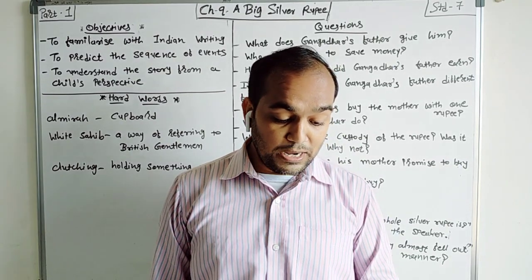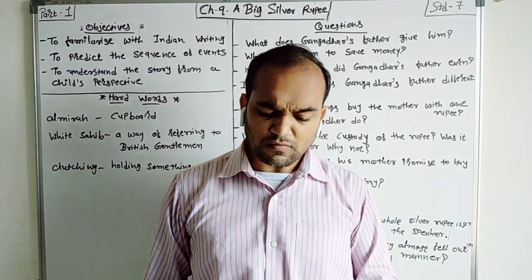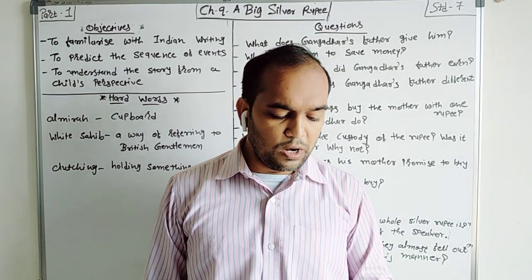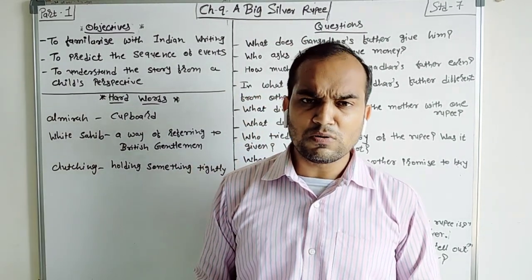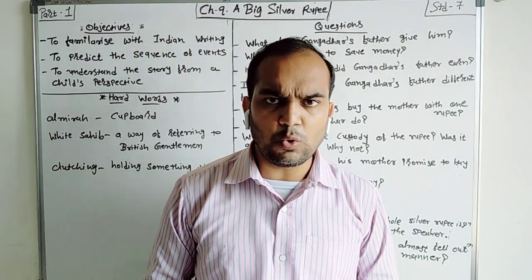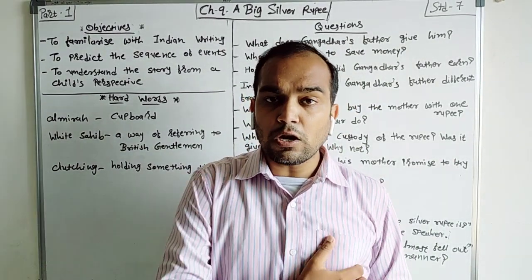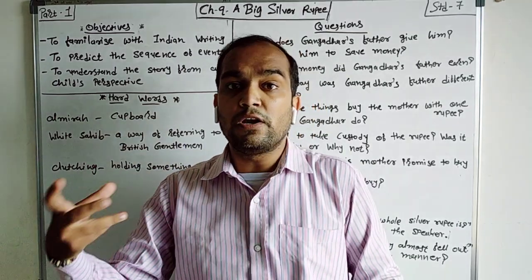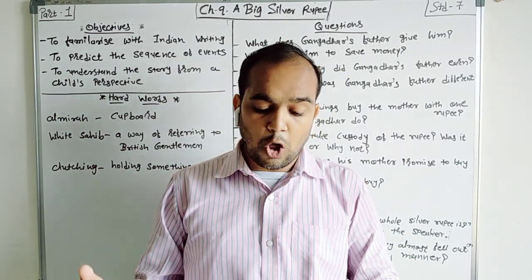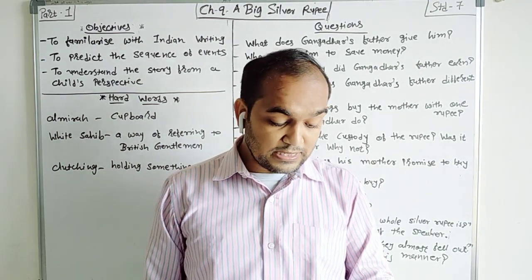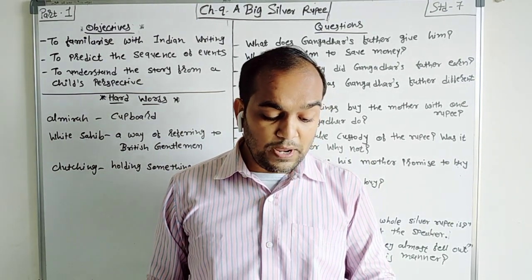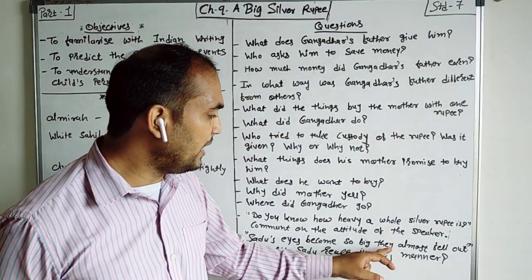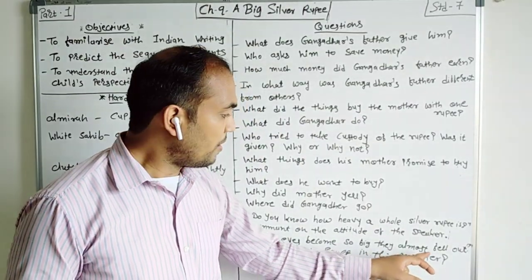Sadhu's eyes became big. Why? The pocket may get torn if I don't hold it with one hand. You ask why I clutch my pocket, because if I don't clutch it, with the weight of the silver rupee my pocket will tear and I will lose my rupee. And he says Sadhu's eyes became so big they almost fell out.